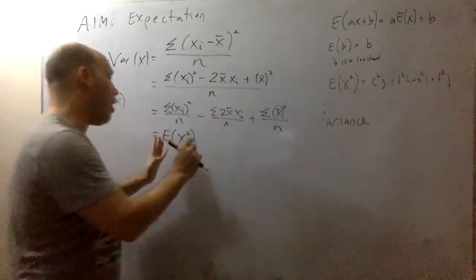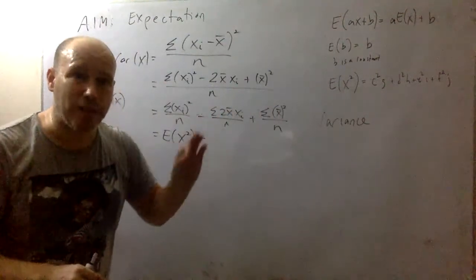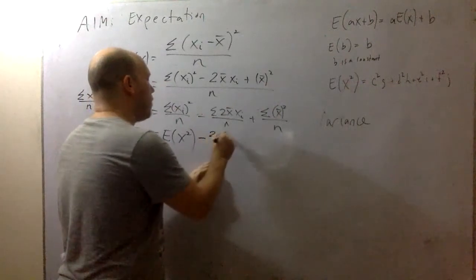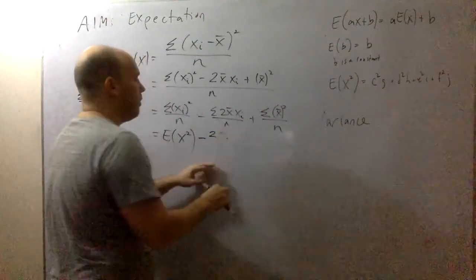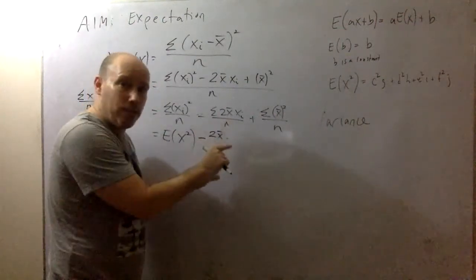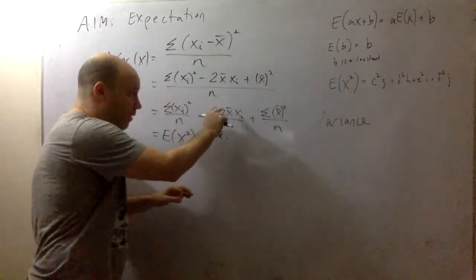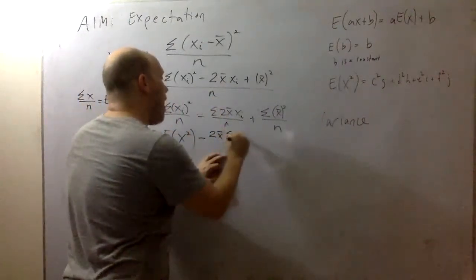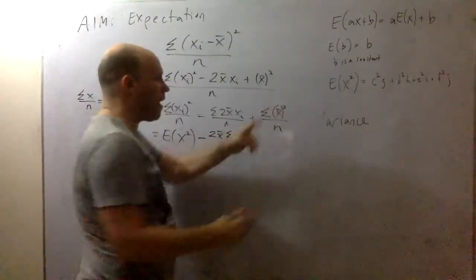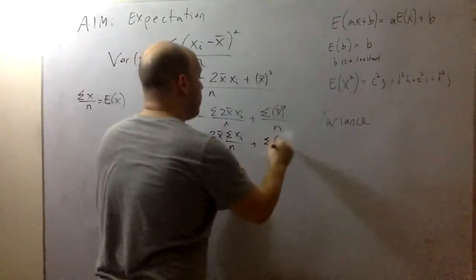What's going on here? Well, first of all, this mean, if you recall, is fixed. That doesn't change. So I'm going to pull that out. I'm also going to pull that 2 out. So I have 2 times the fixed mean, right? It's not changing. Like here, these are different numbers. This is fixed. Summation x_i over n, okay? And then we'll get to this in a second. We'll hold off on this. I'll write it again, just to keep the lines.